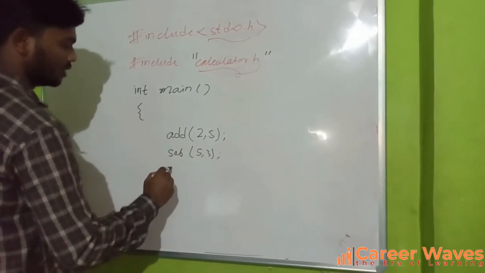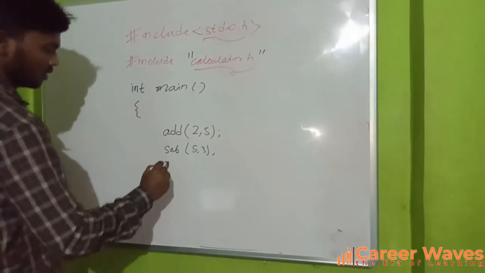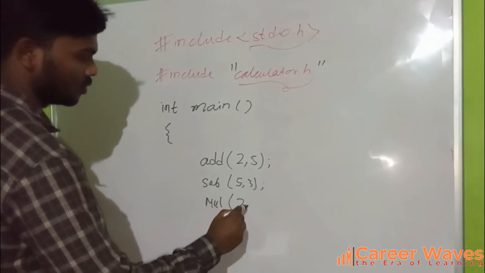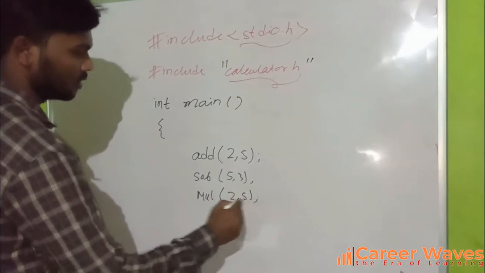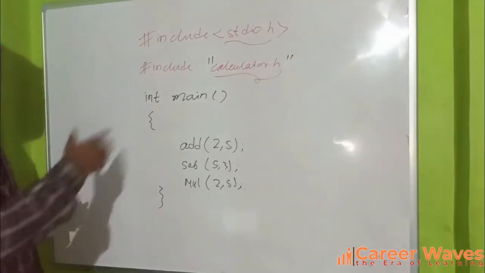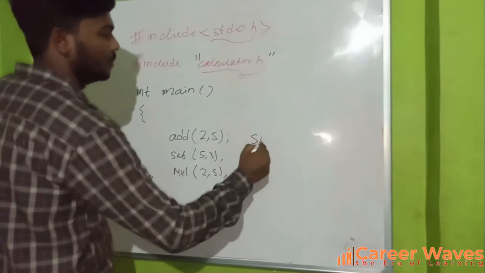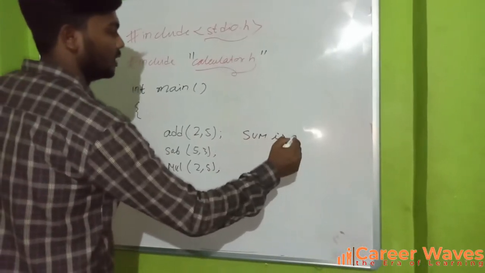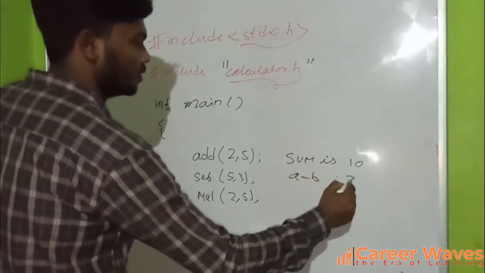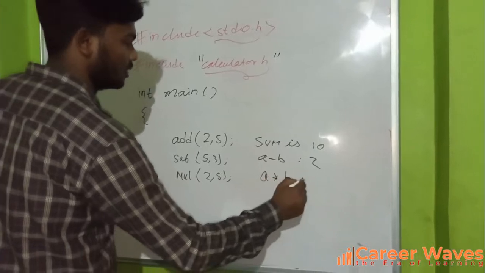Then we have multiplication, mul, let us pass the values 2, 5, and let us complete this. So the output for this program will be: sum is 2 plus 5, that is 7, a minus b is 2, and a into b is 10.